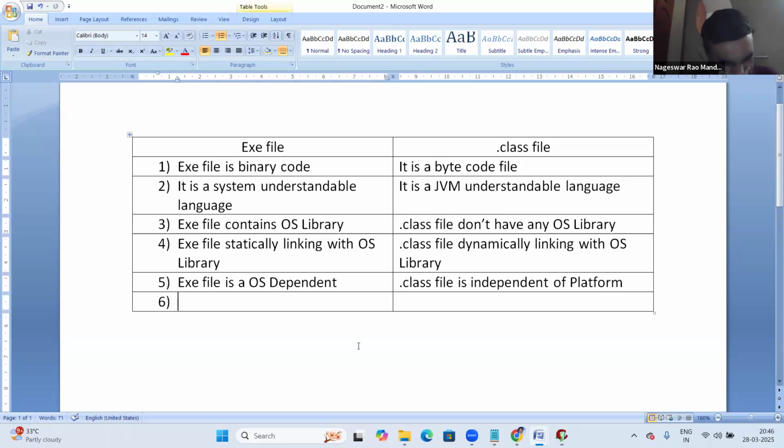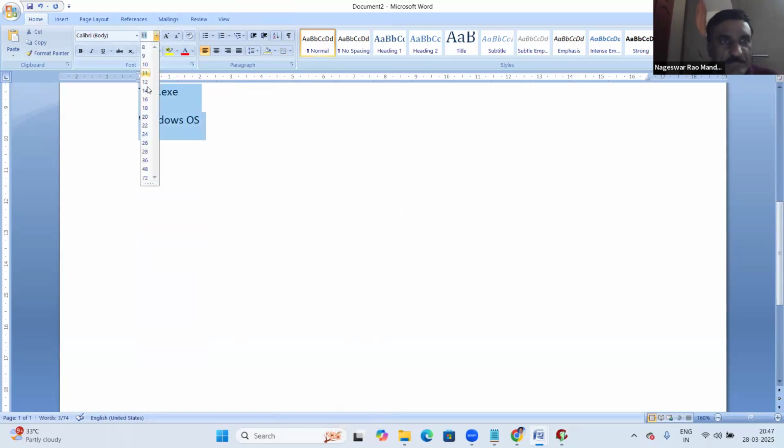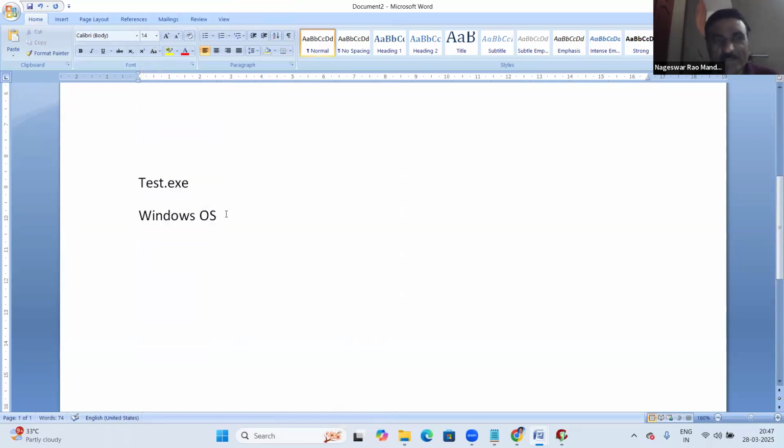Suppose, for example, a C program exe file is prepared on Windows base. Let us say test.exe file is prepared on Windows base.